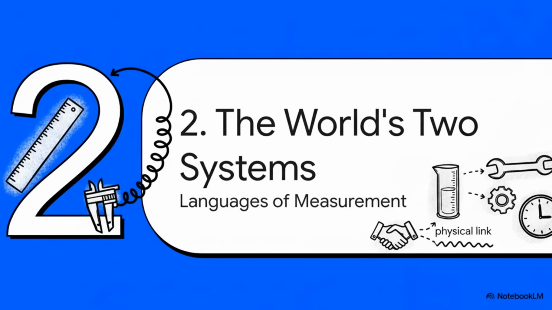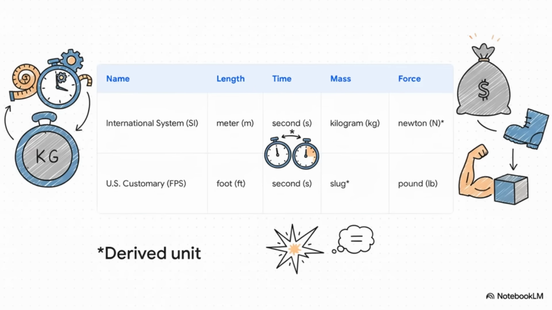So, to make sure everything stays consistent, engineers developed standardized systems. You can think of them as the two main languages of measurement that you're going to bump into out in the field. On one side, you have the International System, or SI, which you probably know as the metric system. It's all about the meter, the second, and the kilogram. On the other side, there's the US Customary system, which uses the foot, the second, and the pound. Now notice that time is the second in both, which is super convenient.